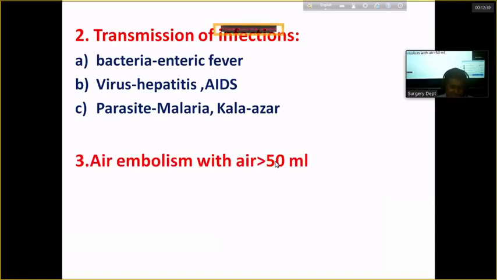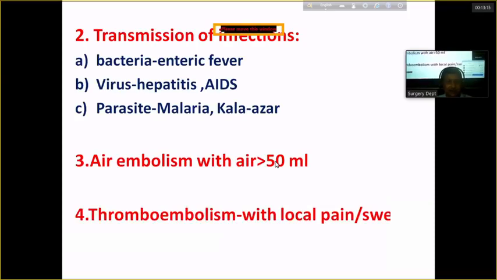Air embolism. During the process of transfusion, if due to lack of care or precaution air enters through the IV cannula into the blood, and if more than 50 ml of air enters, it can produce air embolism and obstruct the pulmonary, cerebral or cardiac vessels, producing a serious effect.